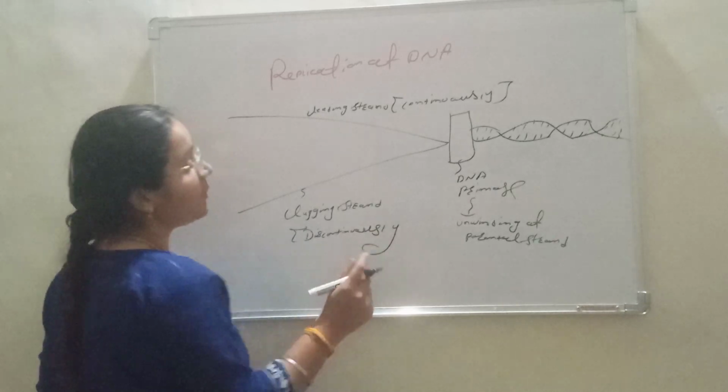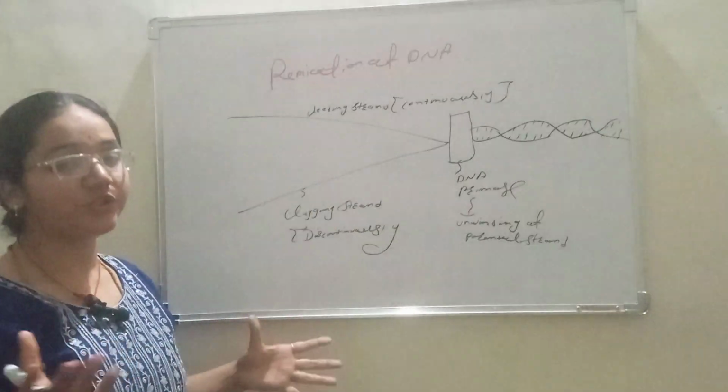After unwinding, it is very important that the lagging and leading strands are not attached to each other.